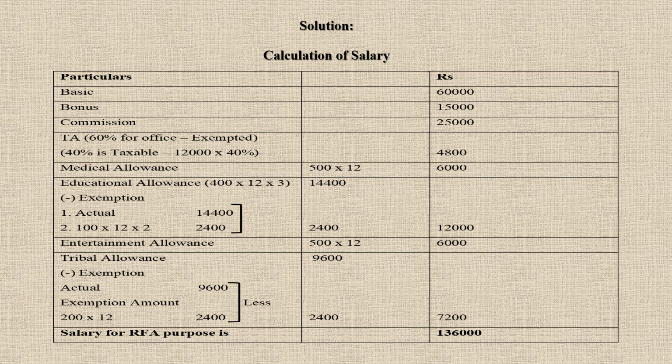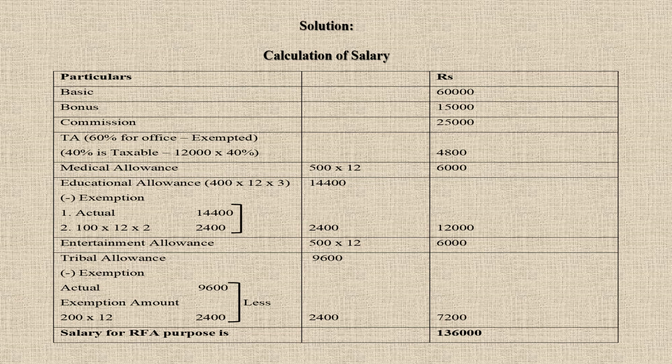Coming to education allowance, they say 400 per child per month is given as education allowance. So 400 into 12 into 3 children. For 3 children, they are getting an allowance. So it is 14,400, which is the actual amount received. According to our condition, rule 2A, exemption is actual or 100 rupees per child per month, for 2 children.